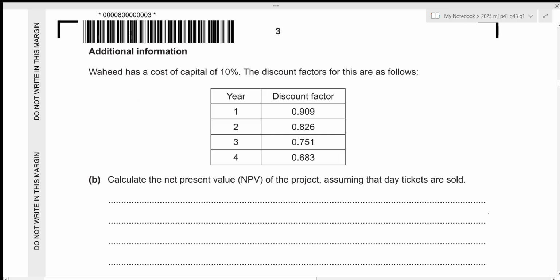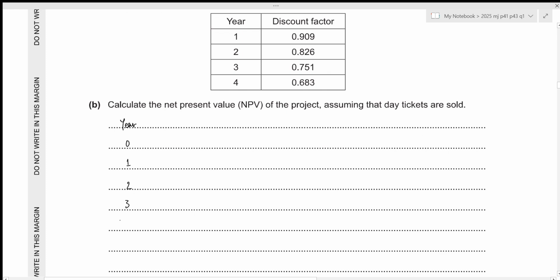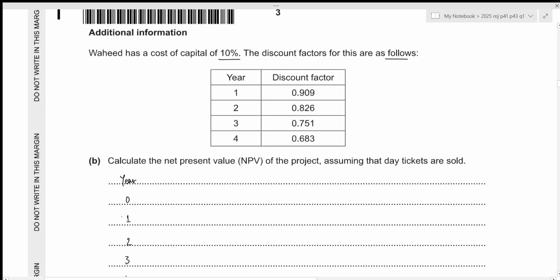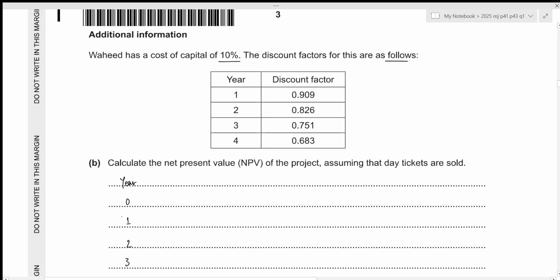We have some additional information. Wahid has a cost of capital of 10%. The discount factors for this are as follows. We need to calculate the net present value of the project, assuming that day tickets are sold. So we have our years 0, 1, 2, 3, and 4. In order to calculate the net present value, we simply need to multiply all of our net cash flows by the discount factor at the rate of the cost of capital, which is 10% in this case.